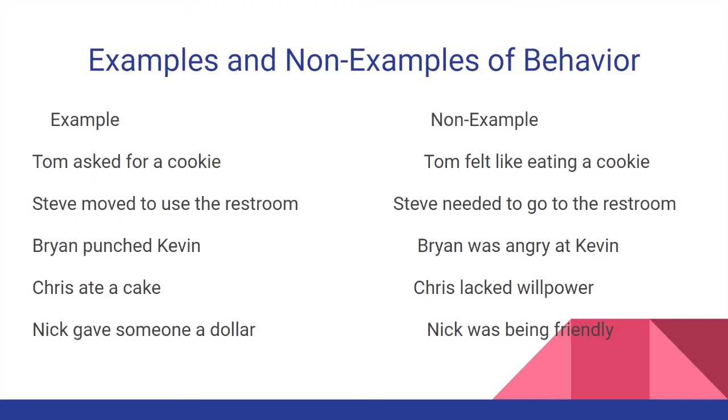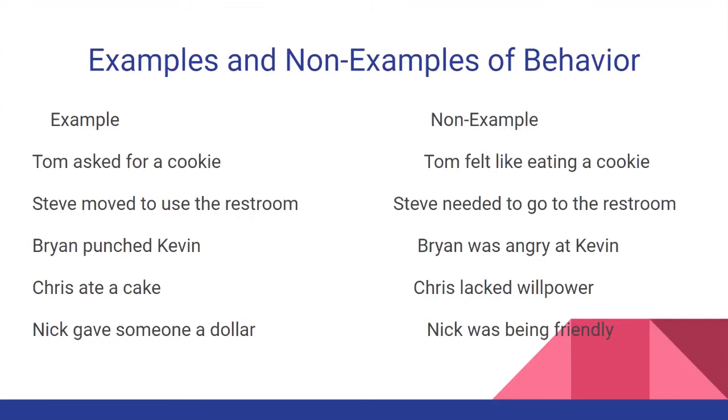Chris ate a cake. We could see him eating. And Nick gave someone $1. We could see him giving somebody $1 if that happened. So for non-examples, Tom felt like eating a cookie. We can't see anything there. We could say that he felt like something, but we can't observe it.